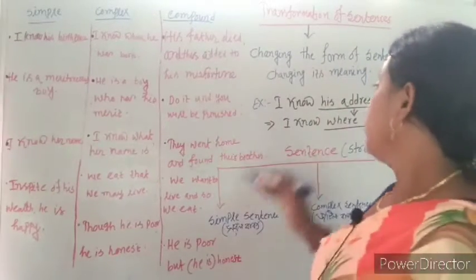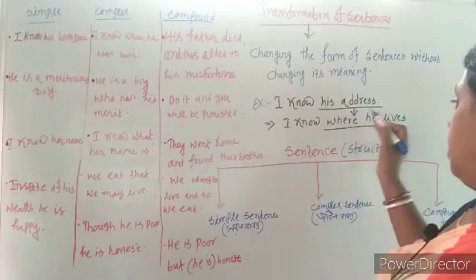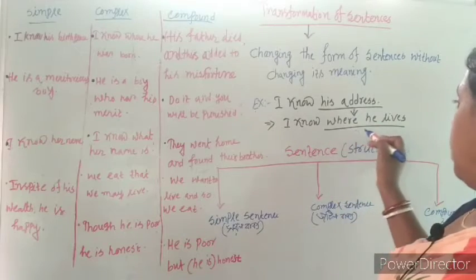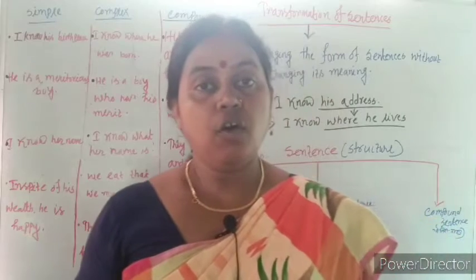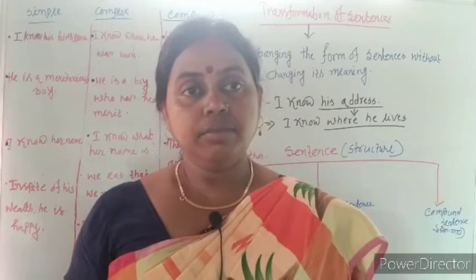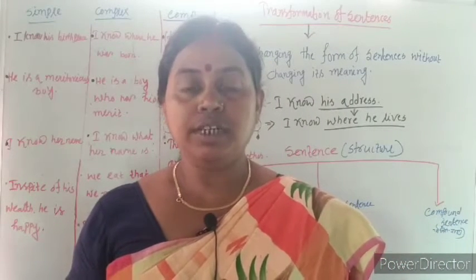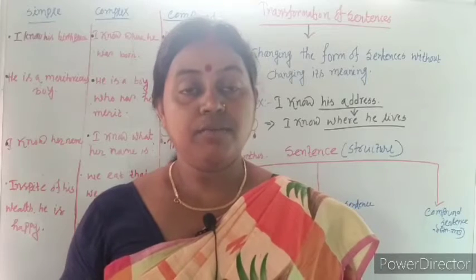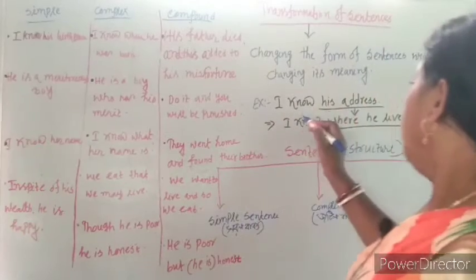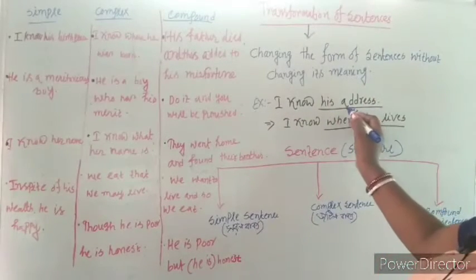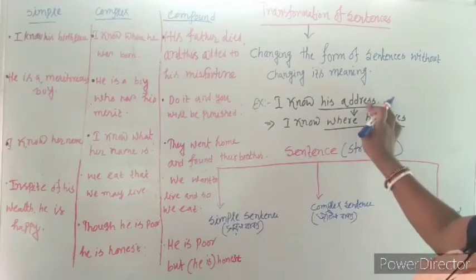For example, "I know his address" and "I know where he lives." Here, his address and where he lives, the meaning of the two sentences remains the same but the form of the sentences changed. His address means where he lives.